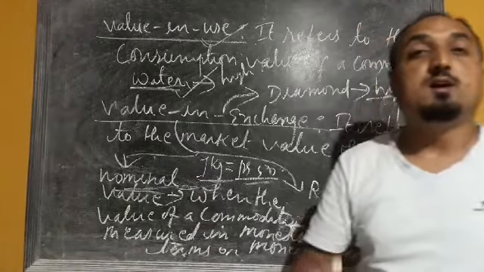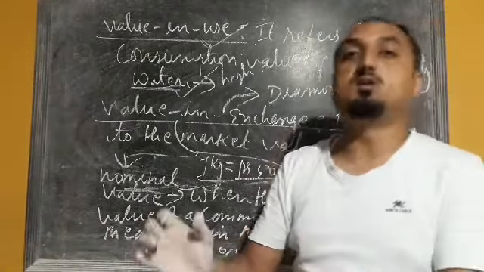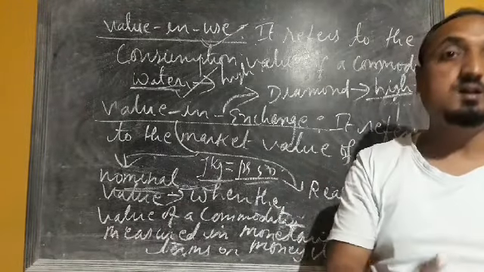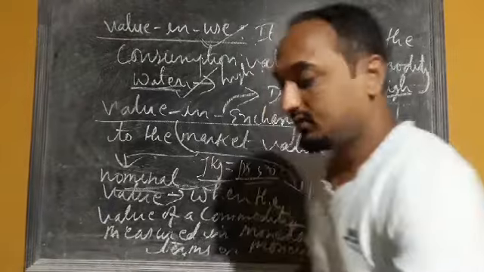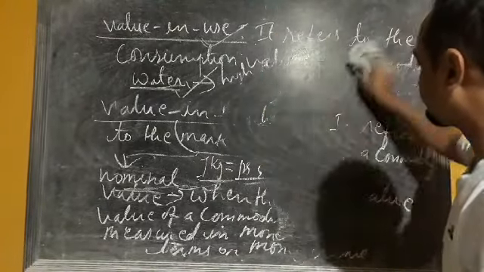Now real value. Real value means it is measured in terms of the purchasing power of one commodity against another. When we are measuring the price of one commodity in terms of another, that concept is called real value.